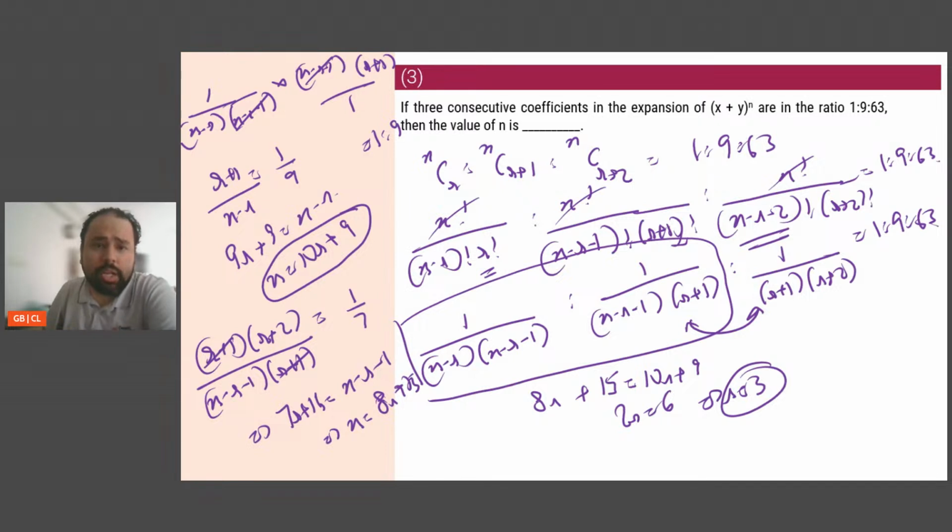If r is equal to 3, I need the value of n. So just put the value of r here. So r is equal to 3, I get 24 plus 15, which is 39. So n will be equal to 39.